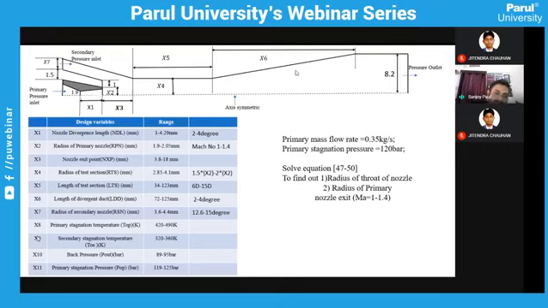Now, in my case, we have 7 variables like secondary fluid inlet radius, primary nozzle. This is the primary nozzle. This is the secondary nozzle. So your primary nozzle, nozzle divergence length. This is the primary nozzle exit. Length, diffuser height.